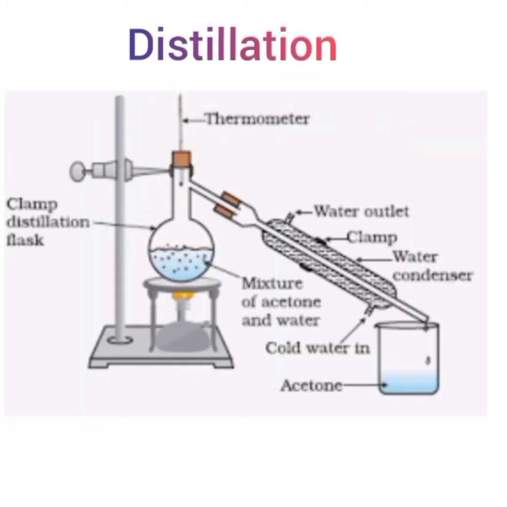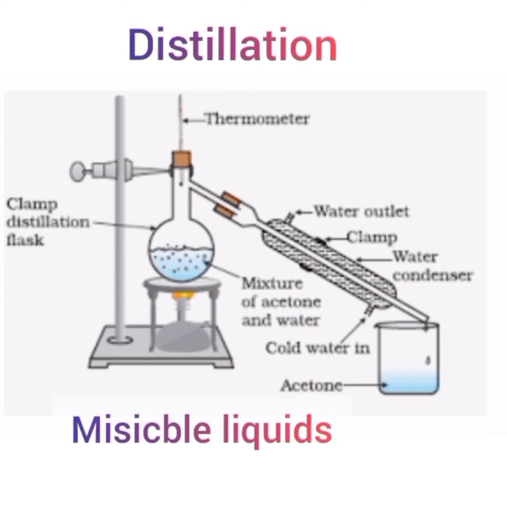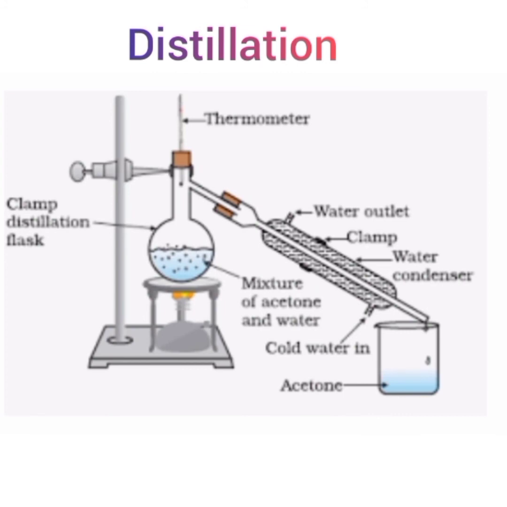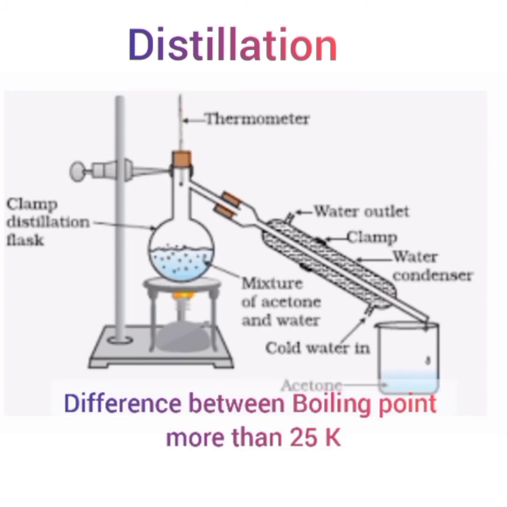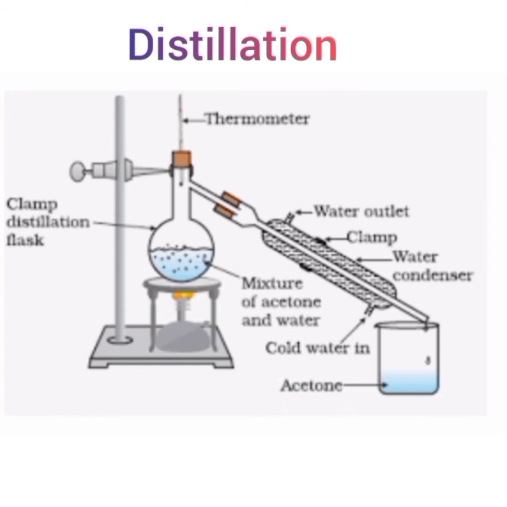Distillation is a method used to separate a mixture of miscible liquids by boiling the mixture and cooling and condensing the vapors. Distillation is used to separate a mixture of two miscible liquids having a difference in their boiling points of more than 25 degrees. Let us take an example of acetone and water.